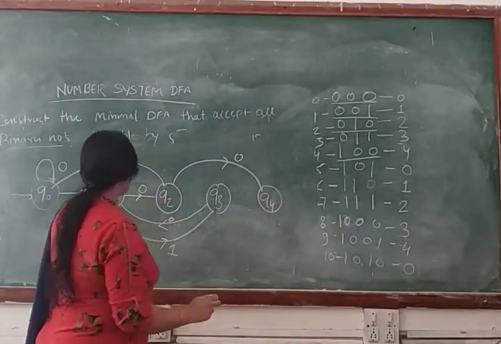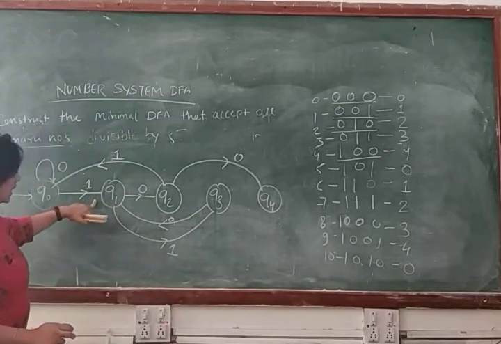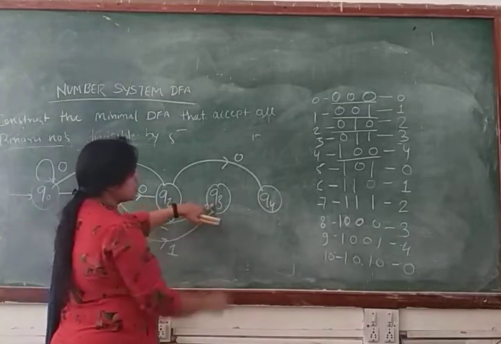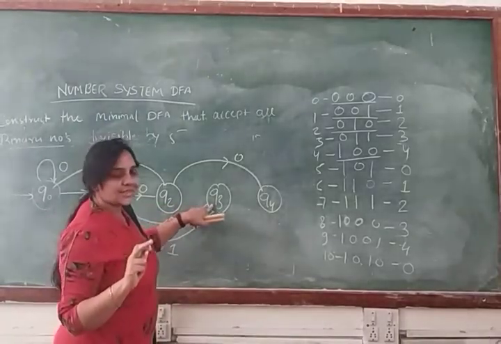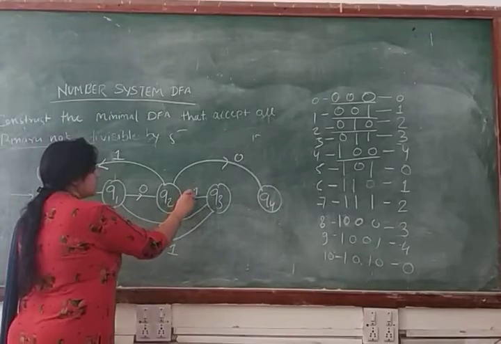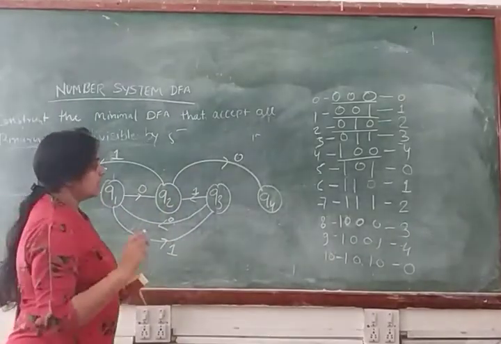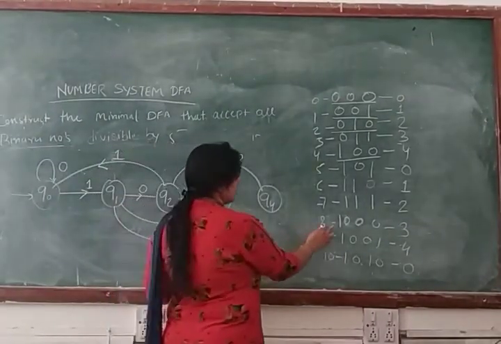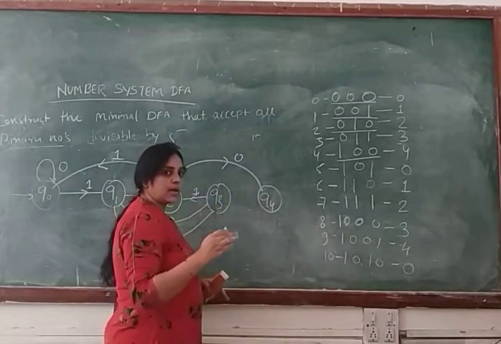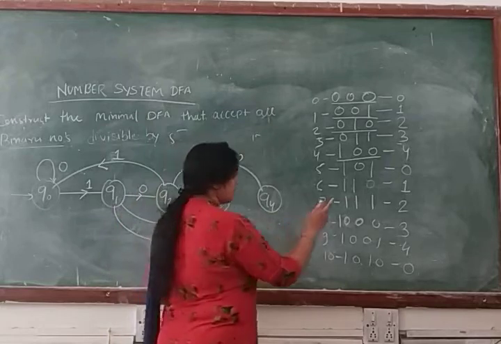So we have a transition for 1, then again a transition for 1. Now we make a transition for 1 and we reach state Q2. So like that we make a transition from Q3 to Q2. Now check another string, 1 0 0 0, that is 8. If you divide 8 by 5, you will get remainder 3.